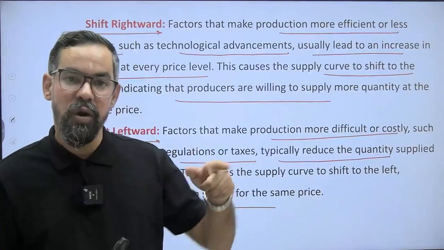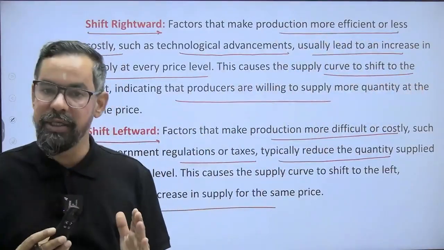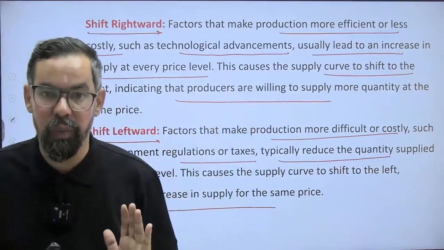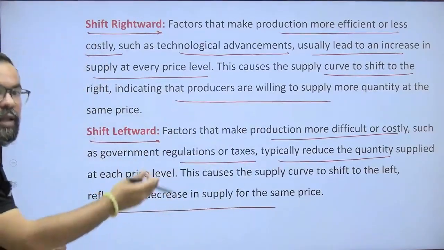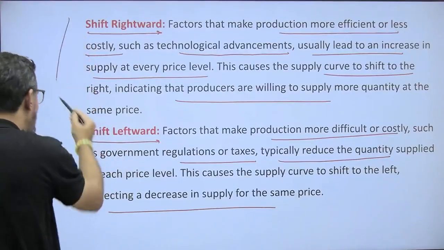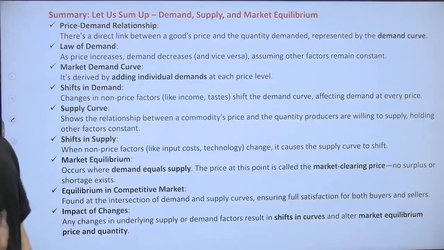Now, you have two options: either you sell at 125 to maintain that 20 rupees profit margin, or else you sell less at 120 rupees. So that is the logic behind this. This chart should be before the equilibrium points, but still I hope this is clear to everyone, right? So let's summarize this particular topic.